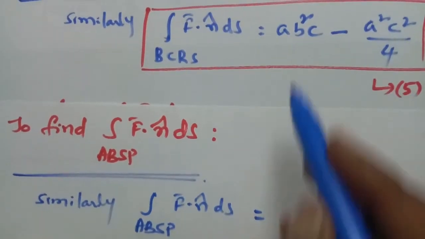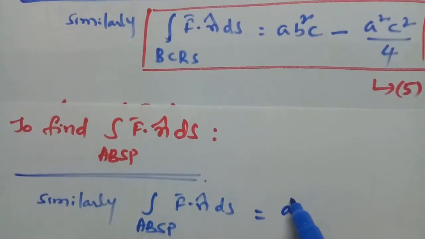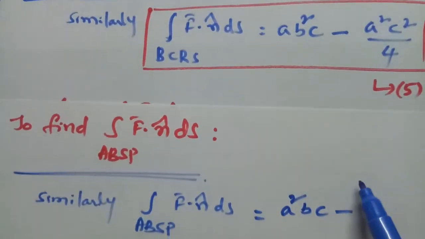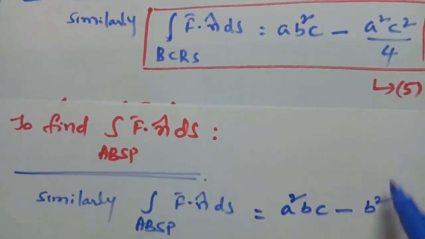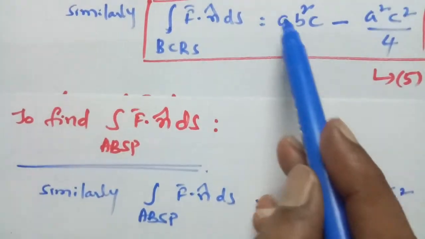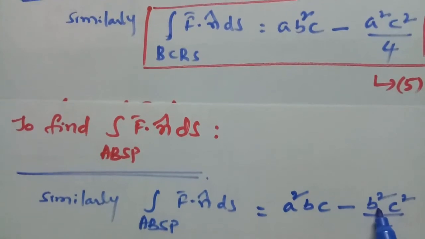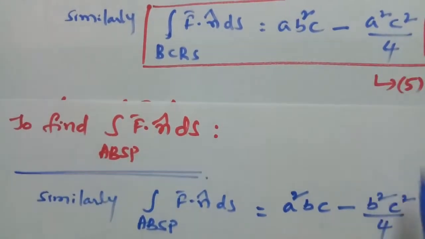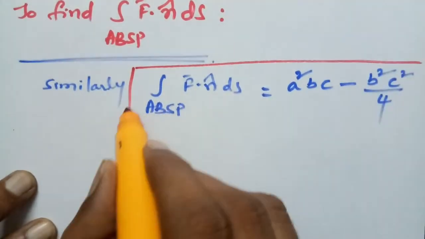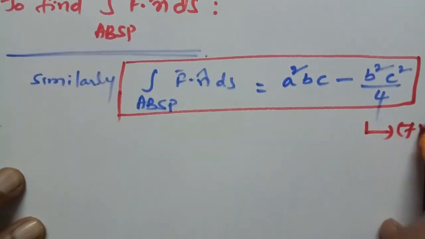Similarly here, the x-axis is the perpendicular, which is located at x equal to a, therefore we get a square bc minus b square c square by 4. This is equation number 7.